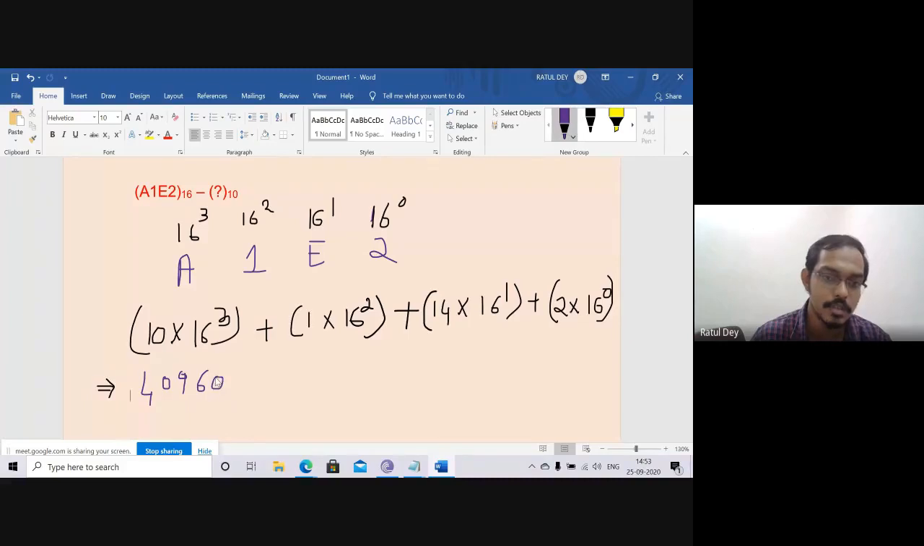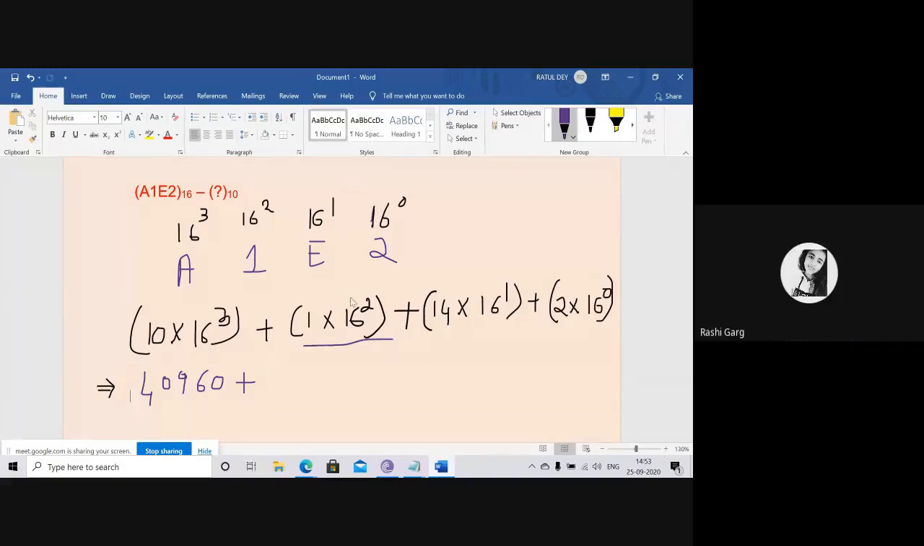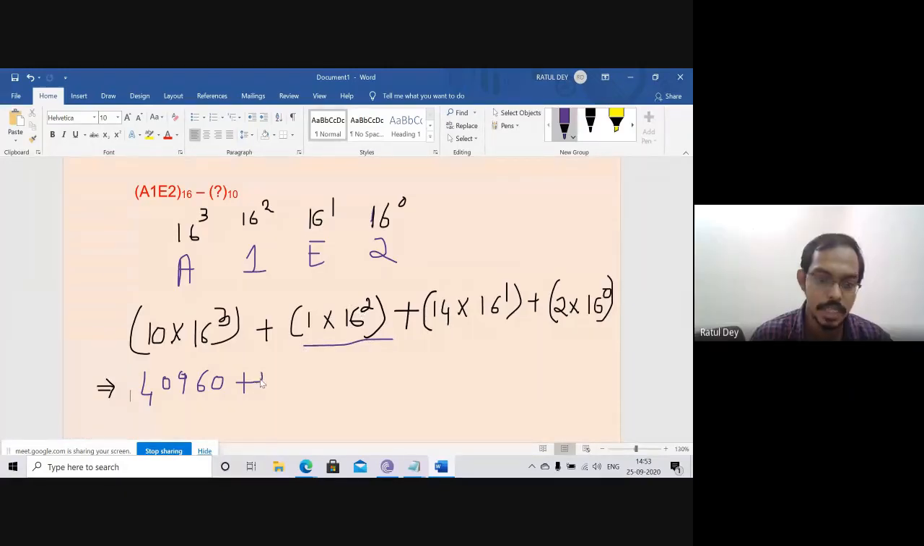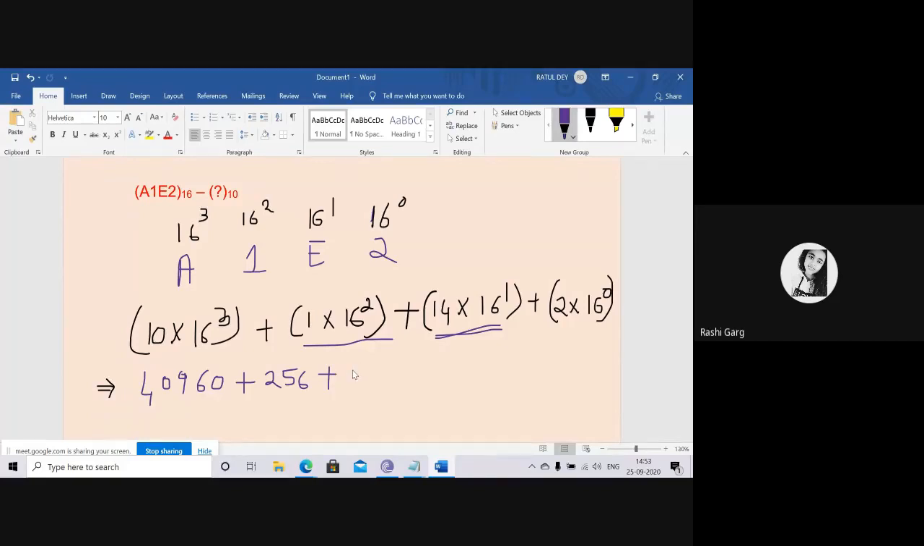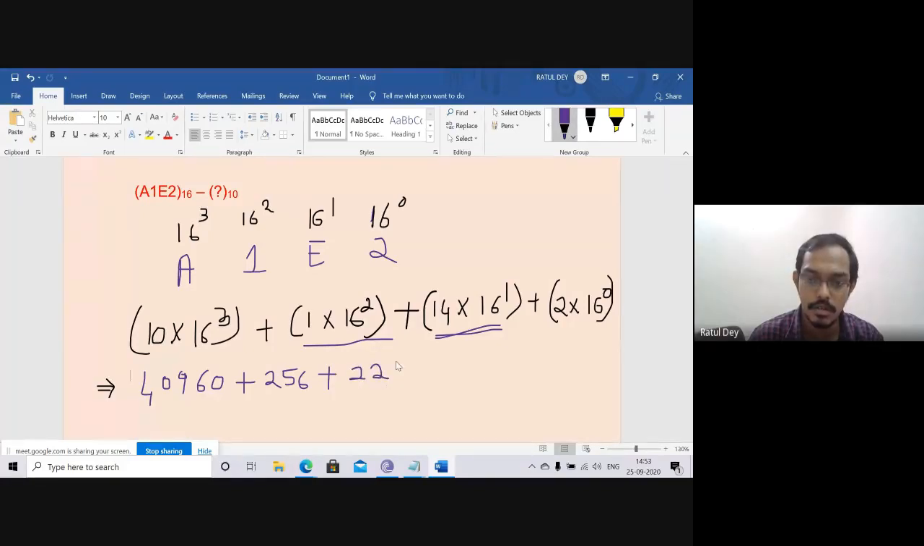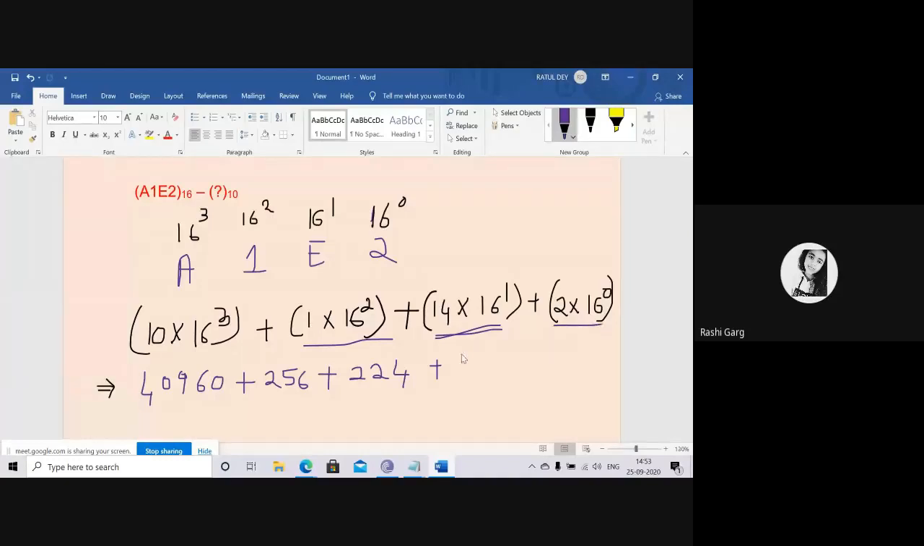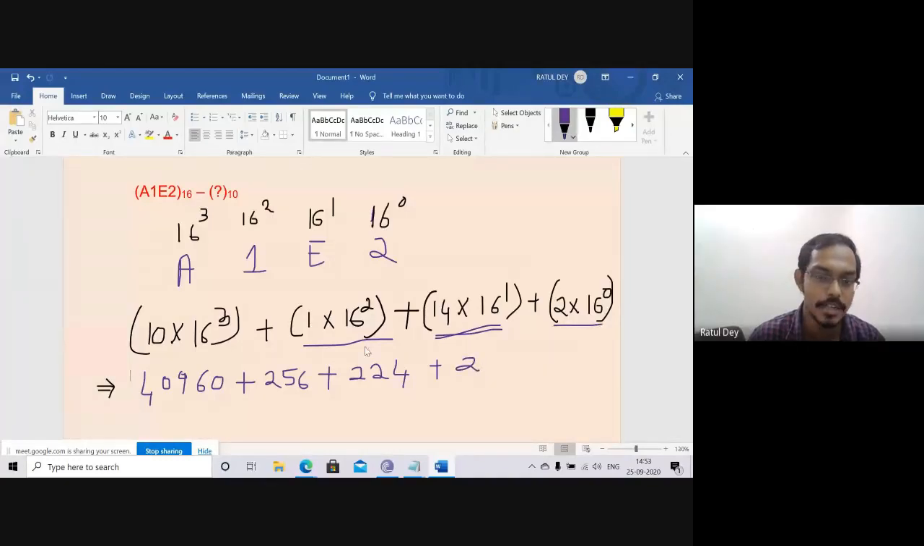And multiply with the 0 plus, what is the value of this one? 256. So 16 multiply 16 is 256. I will just write the 256. What is the value of this one? 16 multiply 14, 224. This is the 224. And what is the very last one? 2 multiply 16 to the power 0. It is 2. You just add these numbers and convert to the decimal number system.